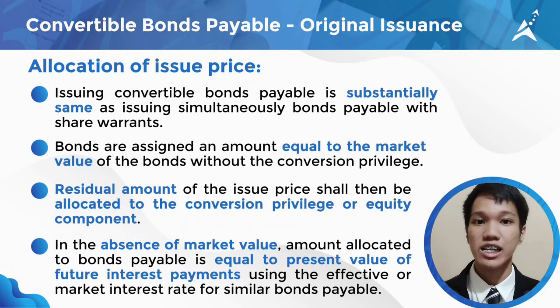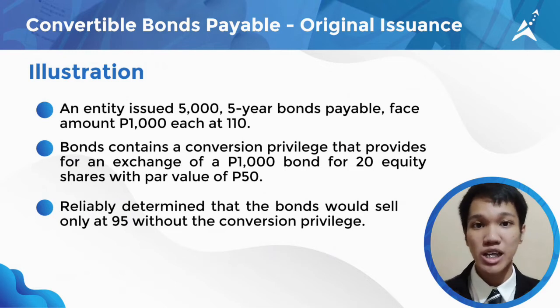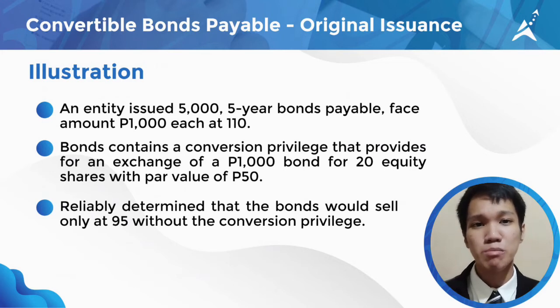Again, here is an illustration. An entity issued 5,000 5-year bonds payable, face amount 1,000 pesos each, at 110. Bonds contain a conversion privilege that provides for an exchange of 1,000 bond for 20 equity shares with par value of 50 pesos. It is also reliably determined that the bonds would sell only at 95 without the conversion privilege.